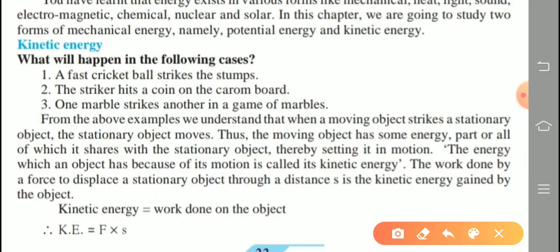Question is asked here. Define kinetic energy and derive the expression of kinetic energy. So, what is the definition? Mark this definition first.